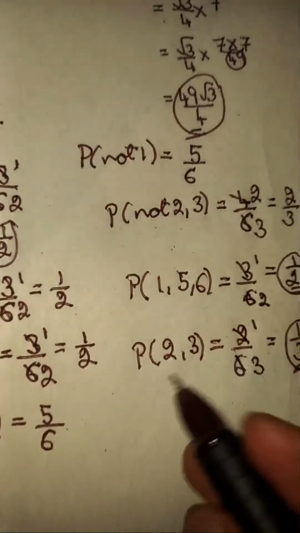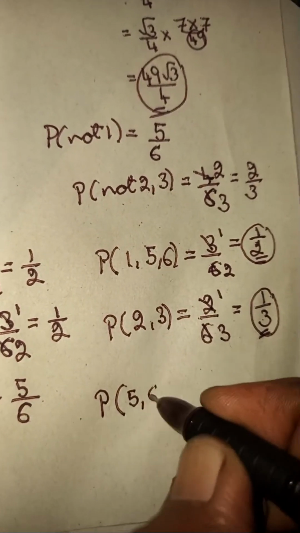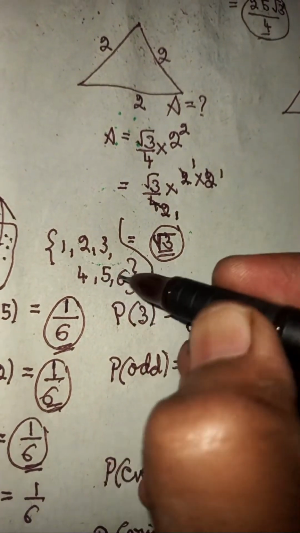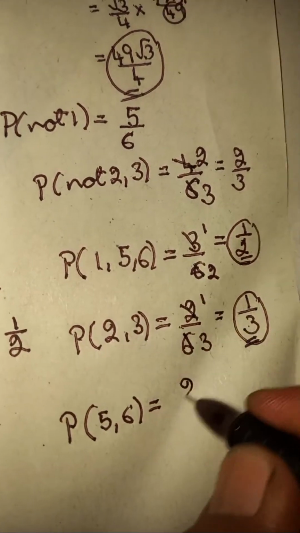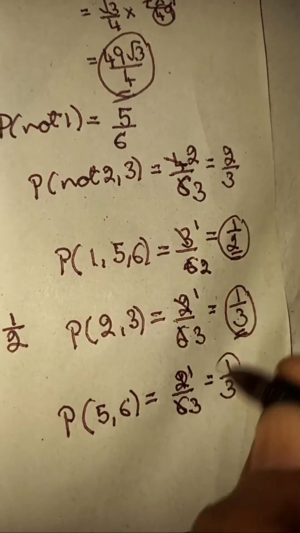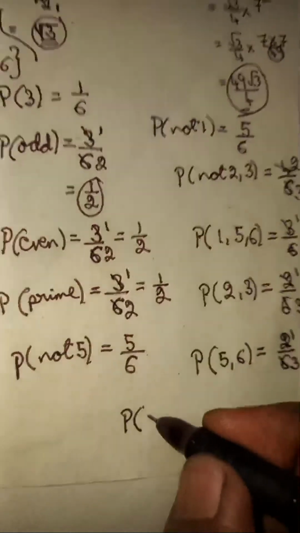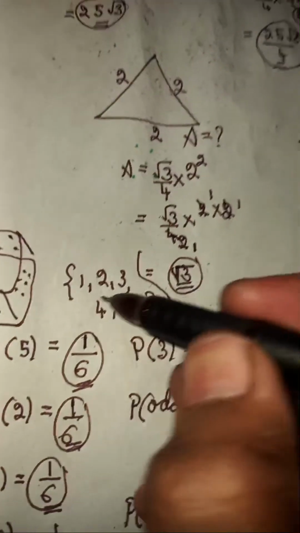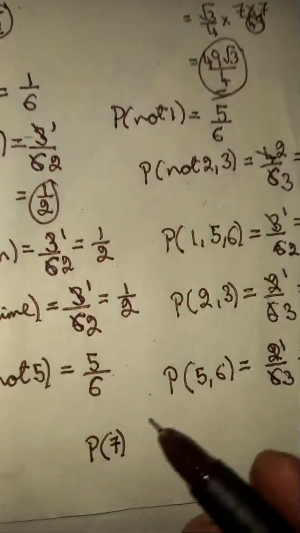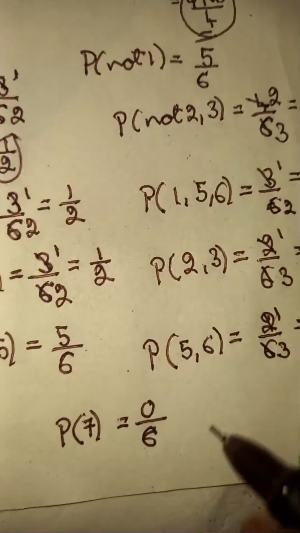Another probability, here probability of finding 5 or 6. Here they have given 5 and 6. There are 2 chances. So you're going to get 2 by 6, here 2 one times, 2 three times. 1 by 3 chance. At last, they asked for probability of 7. Is there a 7 number? No 7. There is only 1, 2, 3, 4, 5, 6. No 7 is here. So there is 0 chance, and there are totally 6 different chances it can make.